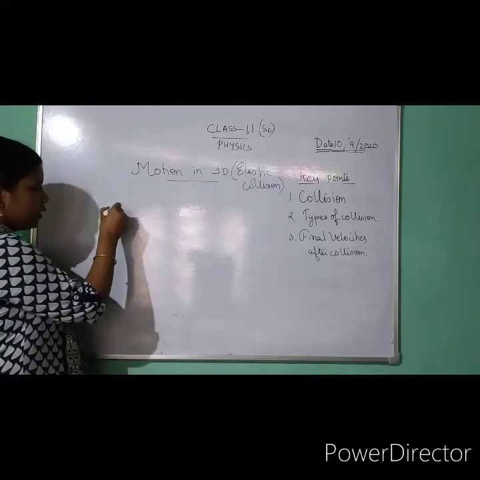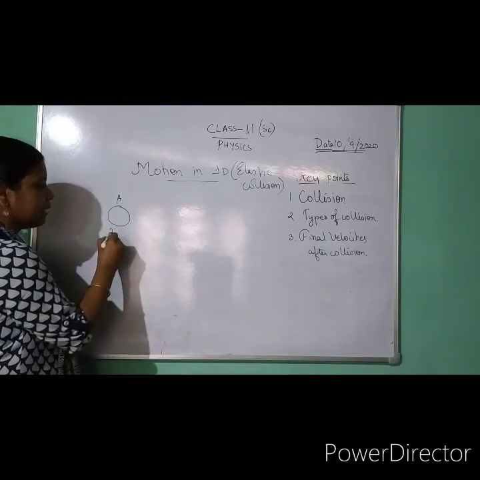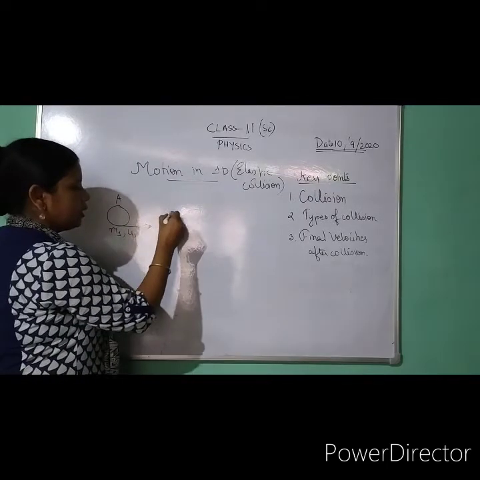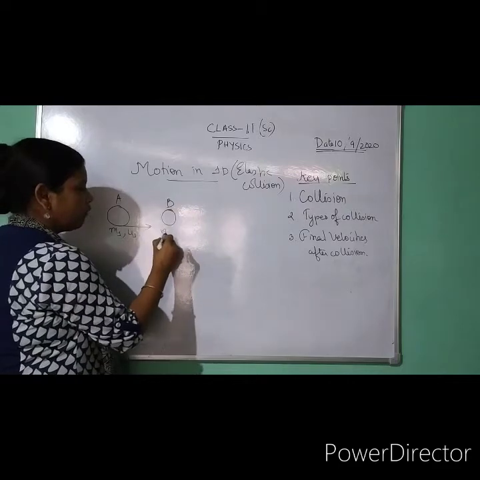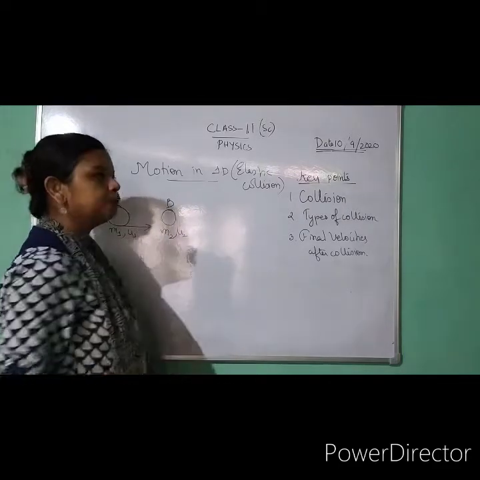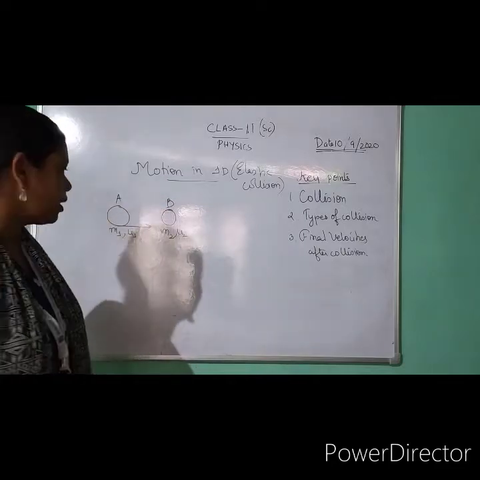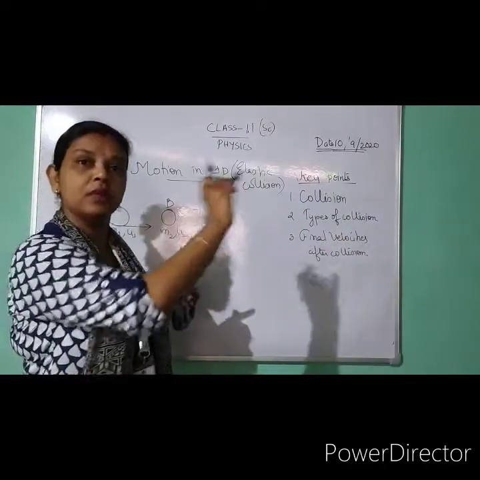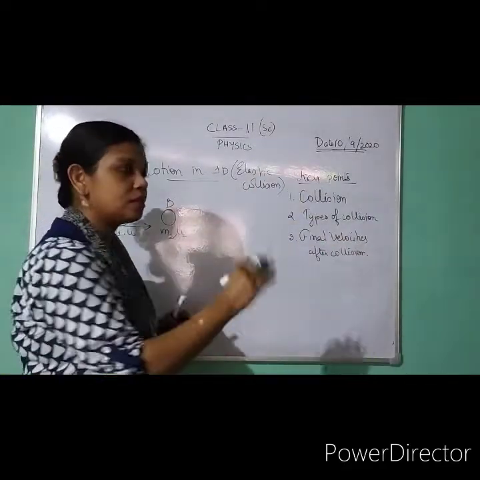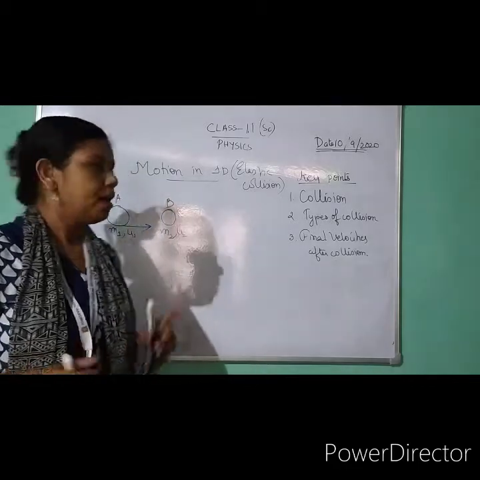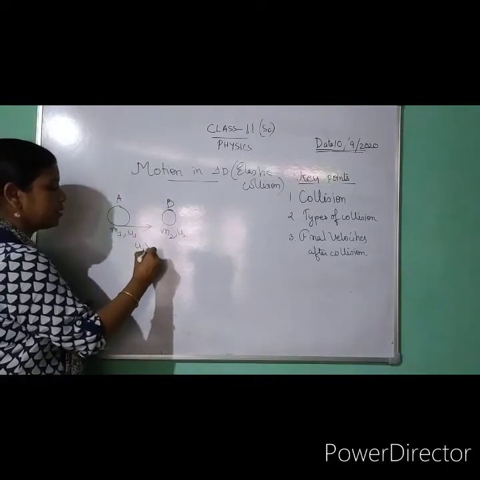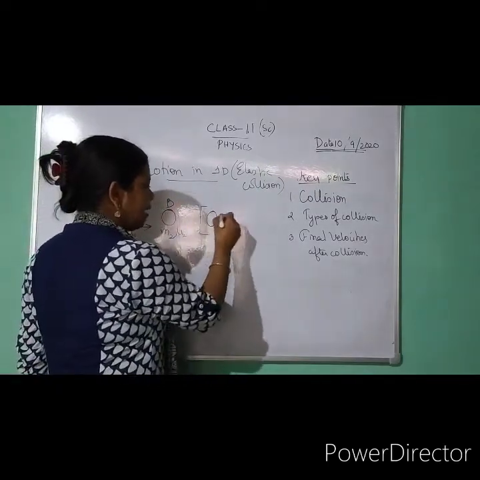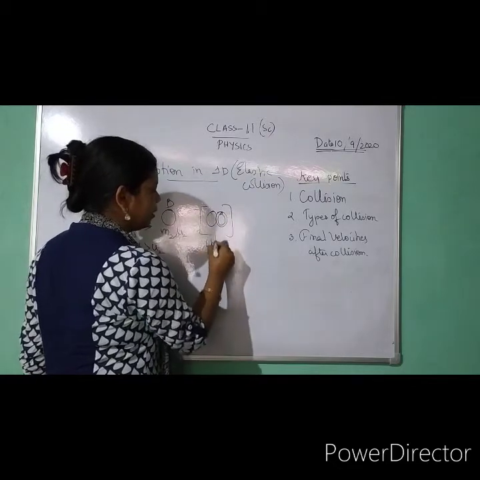So this is a body A having mass m1. It is traveling with a velocity u1 in this direction. There is another body B of mass m2 traveling with a velocity u2. Now suppose u2 is greater than u1. Then what will happen? The body in front is moving much faster than me, so I will never cross it, and I will never have a collision with it. But if u1 is greater than u2, then after traveling a certain distance, they will have a collision. So I have written here: collision.